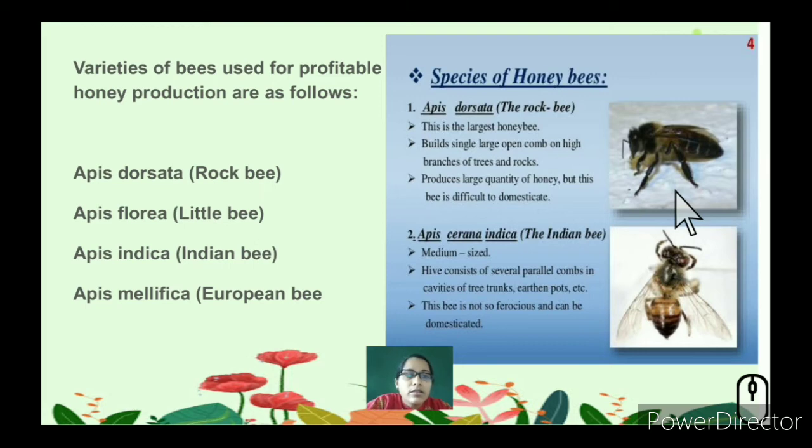Next is Apis cerana indica, the Indian bee. It's medium sized. The hive consists of several parallel comb-like structures, and they make the hives in cavities of tree trunks or earthen pots. This bee is not so ferocious, so it's not going to attack much. It's not as powerful as the rock bee, so it can be domesticated.